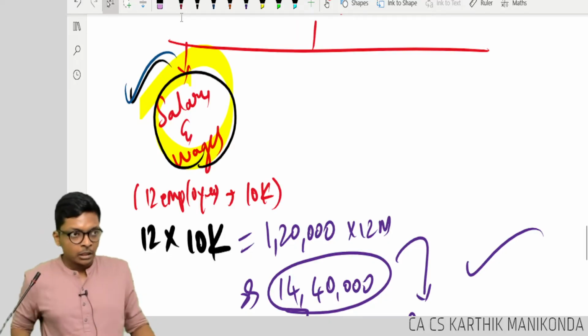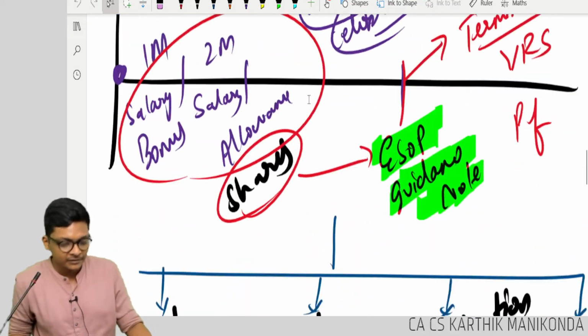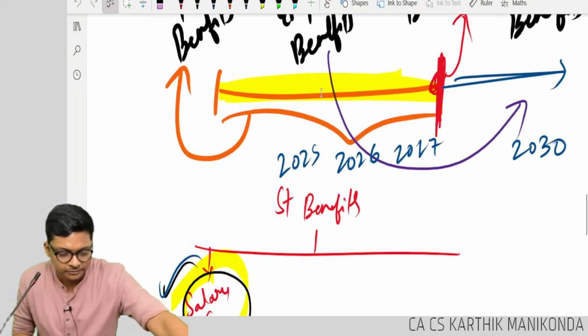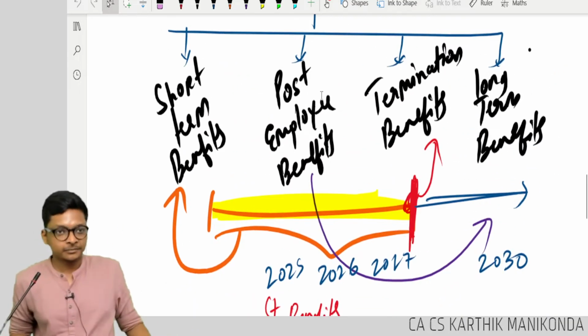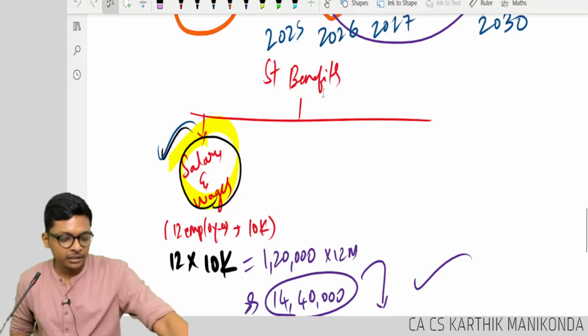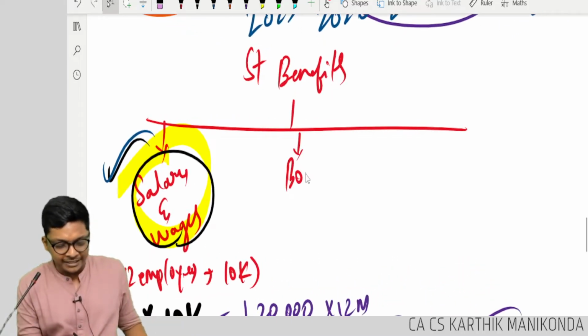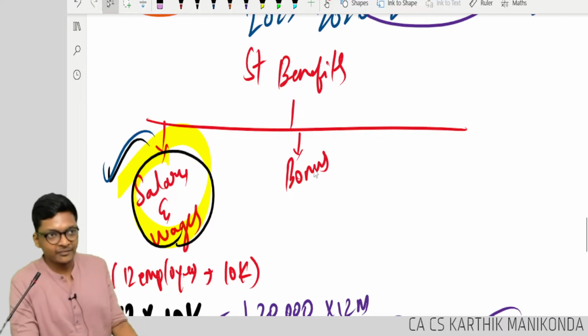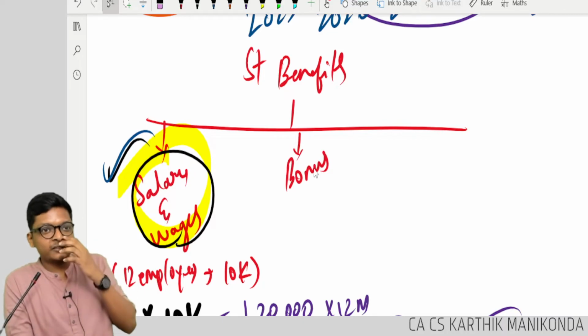Next, what are the other things that we saw which are short term benefits in our example? During the employment period, he got bonus. So I will write here next point, short term benefits. What if Rajaram gets bonus from Elon Musk? He worked with Elon Musk full time.